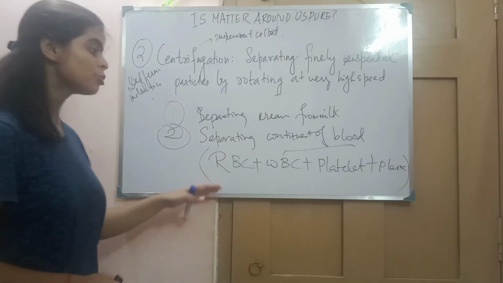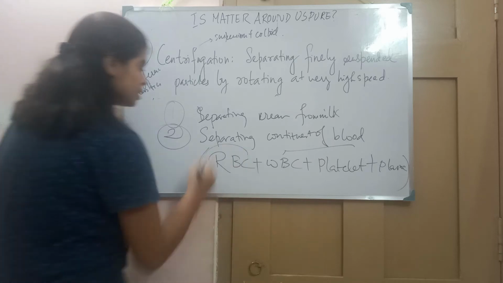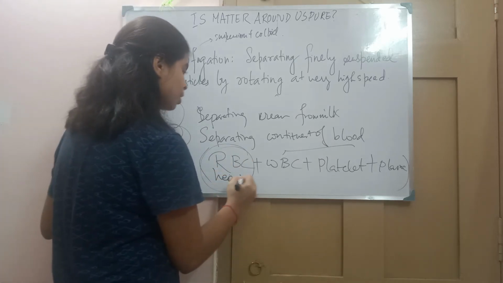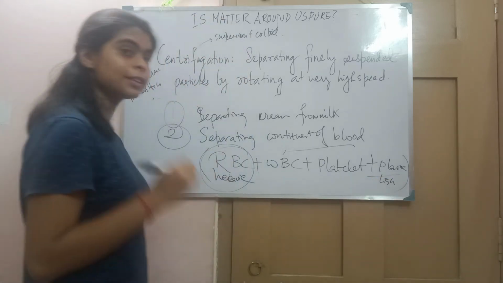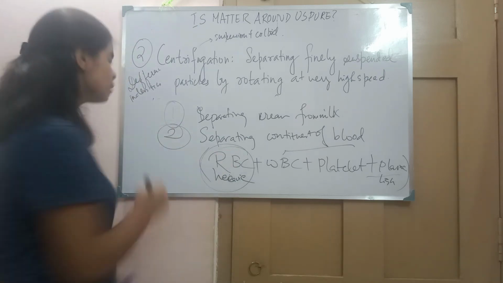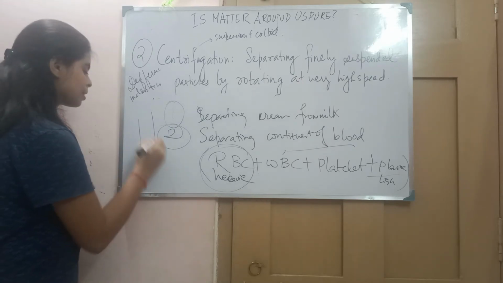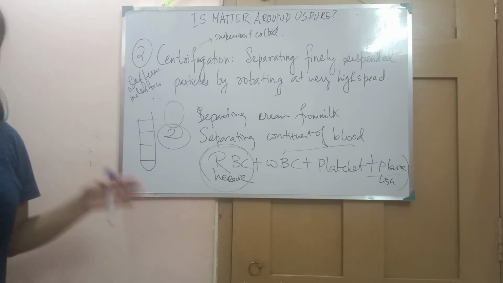And these 4 constituents have different densities. Like RBC is a heavier one, and the plasma is a lighter one. So when you perform this centrifugation on the blood, after you take out the test tube, you will see 4 separate layers, and the 4 separate layers are because of the difference in density.